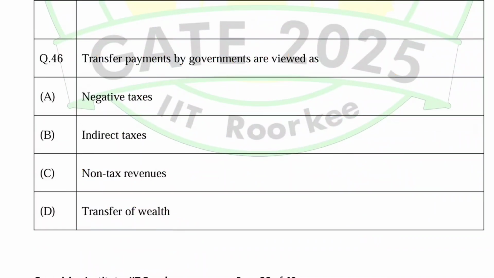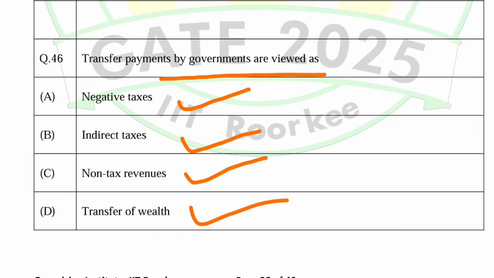Question number 46: transfer payments by the governments are viewed as negative taxes, indirect taxes, non-tax revenues, or transfer value. Obviously, transfer payments do not contribute to the increase in the GDP, so these are the negative taxes.